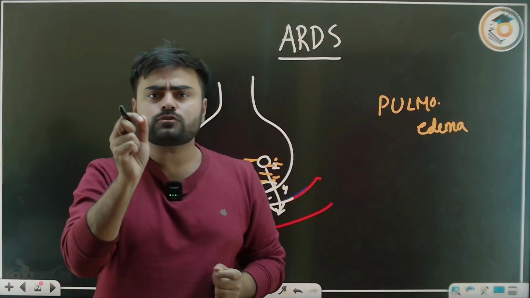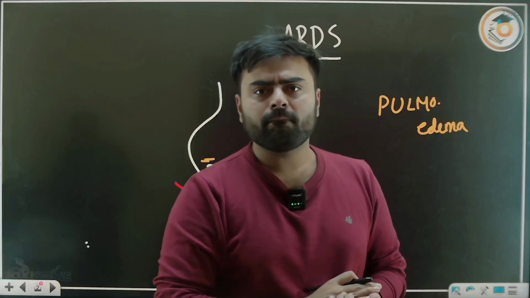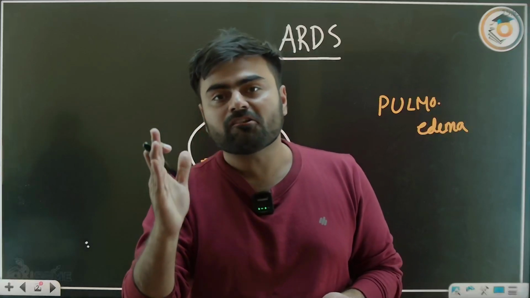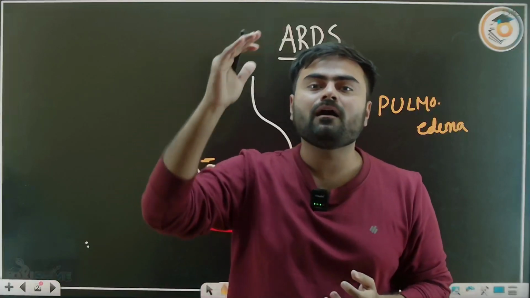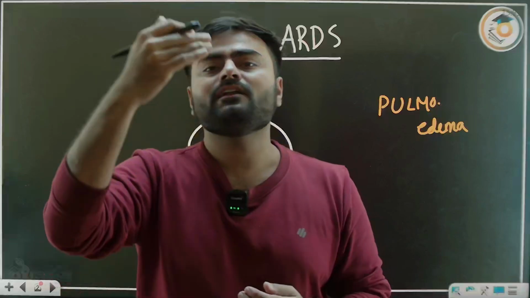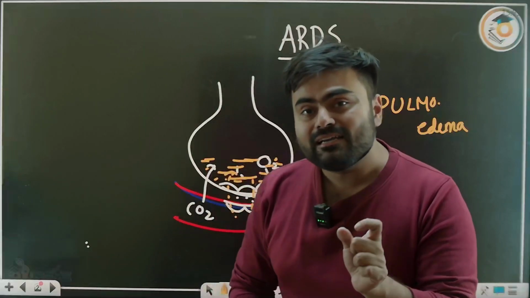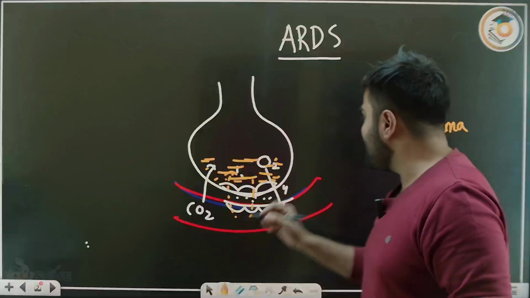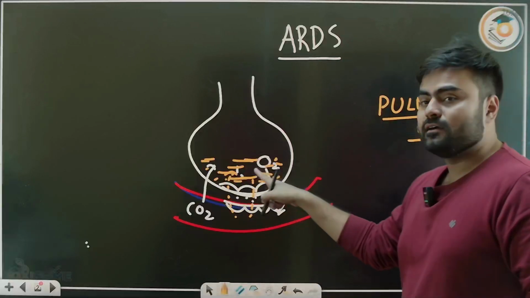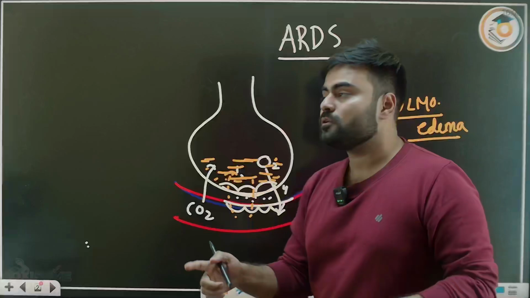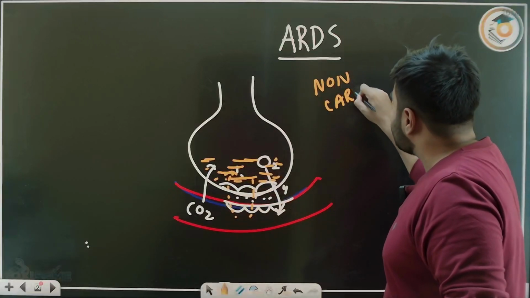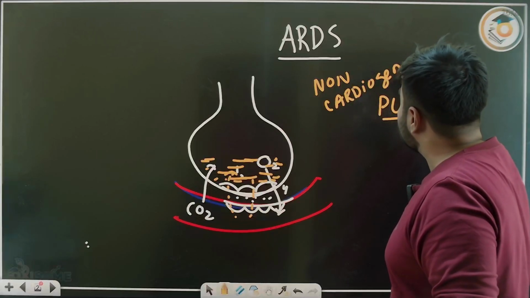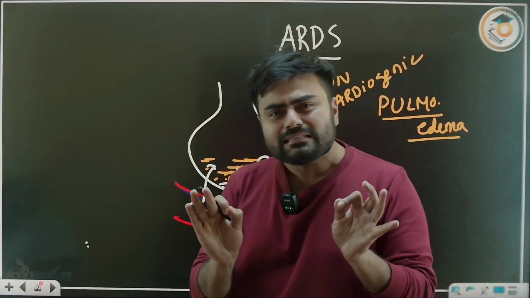But what is the most common cause of pulmonary edema? Yes, this is heart failure. Because in heart failure there is congestion, there is backflow of blood into the pulmonary vasculature, and there is pulmonary edema. But in ARDS there is a difference. In ARDS there is pulmonary edema, that is correct, a similar thing to heart failure, but this is non-cardiogenic. So that is the major difference in ARDS. So what is ARDS?